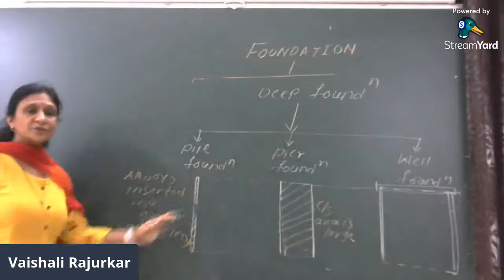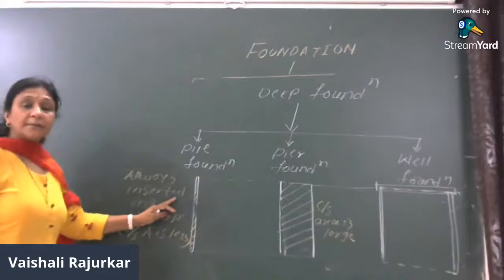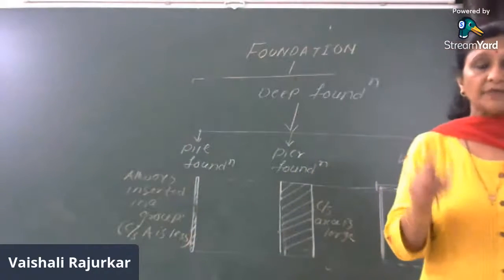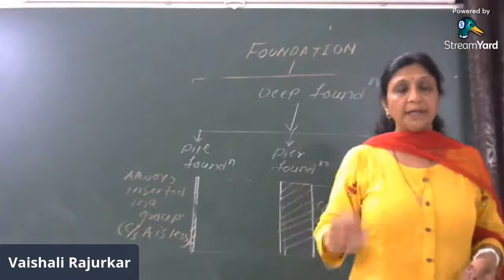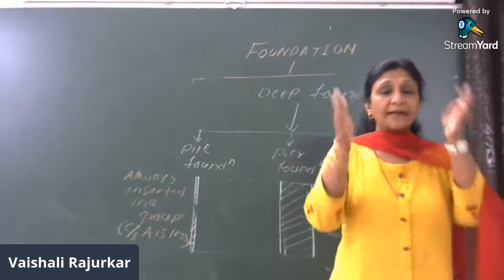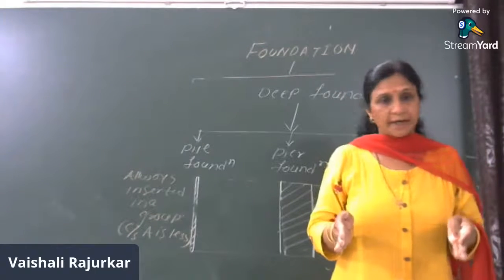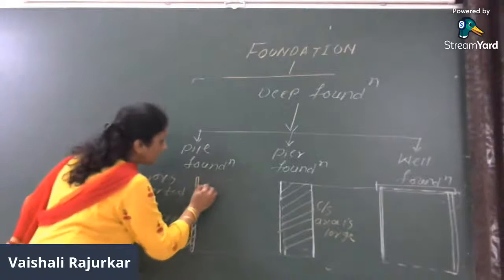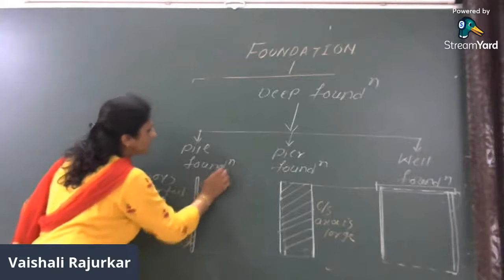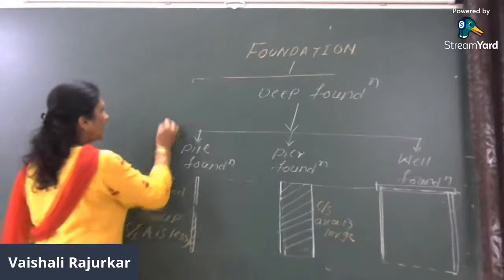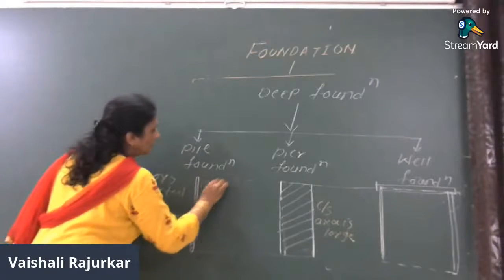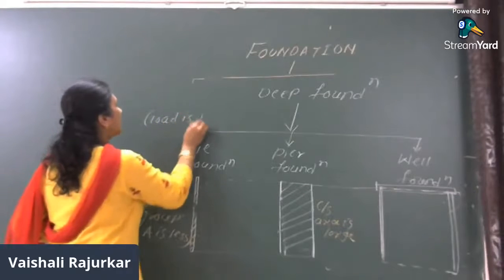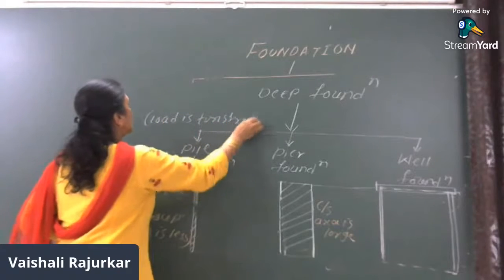Now where will we suggest these two types? When the load is to be transferred through soil. Always remember that. When the load is to be transferred through soil, then the pile and the surrounding soil will act as a single pier which can take more load. Here the piles are always inserted as a group.